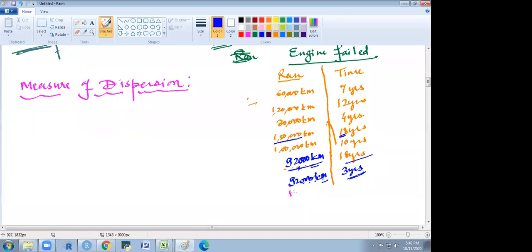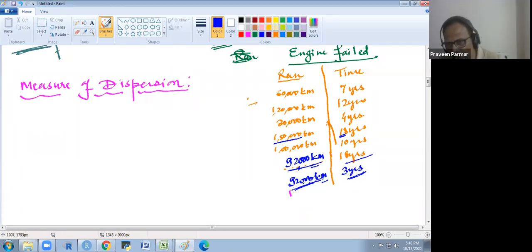Not really. So it is not good to use the mean of this column as a substitute for the missing value. For the 3 years you are using 92,000, and for the 18 years you are also using 92,000.